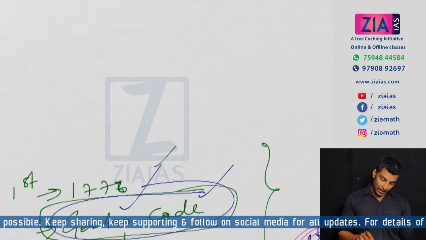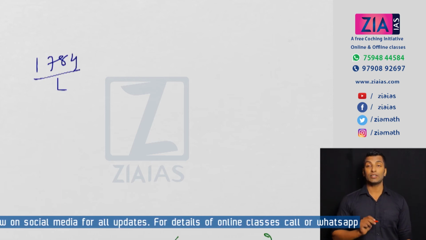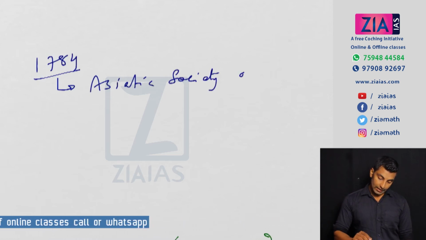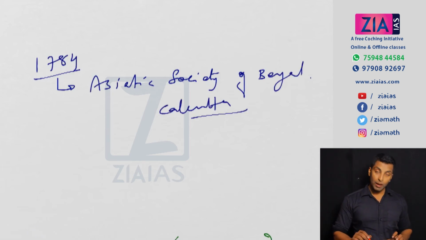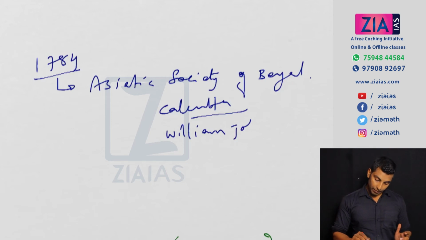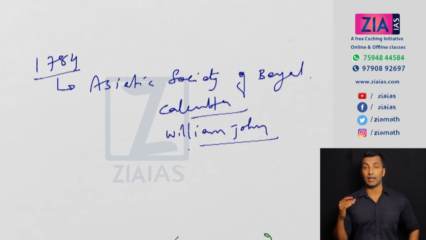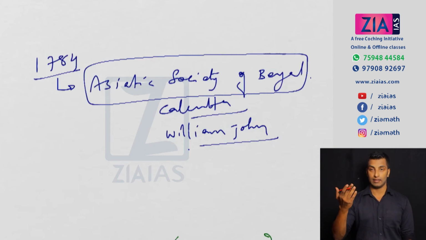Again, one very important point I need to discuss: under indology itself, in 1784, the Asiatic Society of Bengal was established at Calcutta by William Jones. The objective is basically to promote indology. In general it is for the study of Eastern society, to promote Oriental studies, but to be more precise, it is the study of India. So the objective of the Asiatic Society of Bengal is to promote Oriental studies, the study of the East.